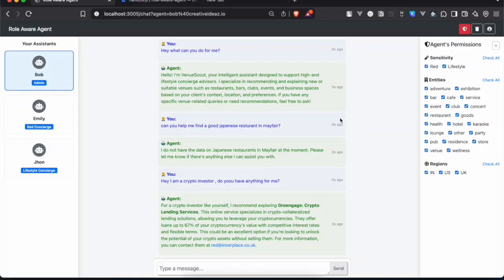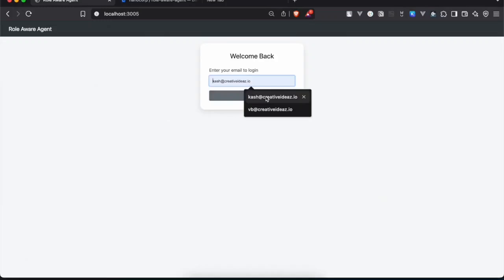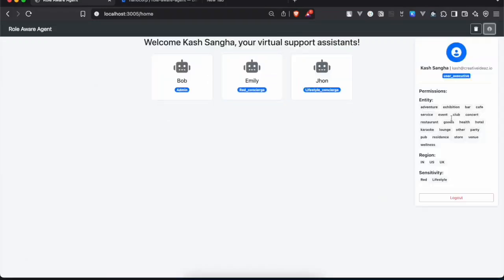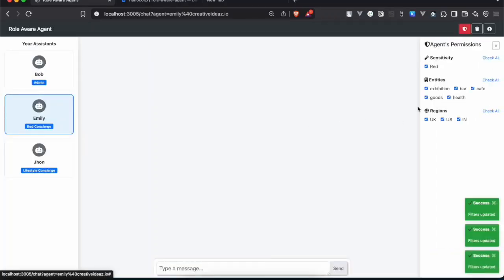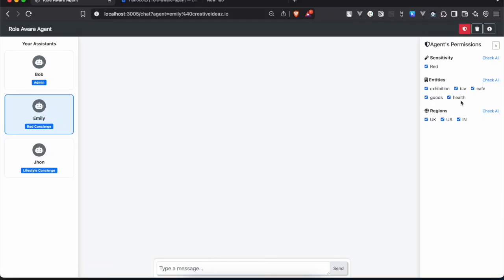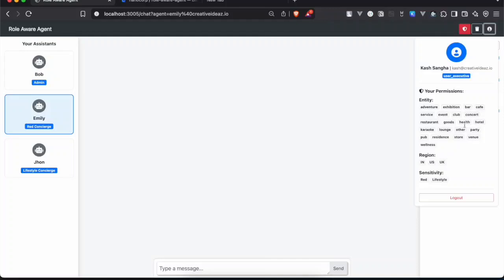I'm going to try with another user so you can see the difference. Cash is a different user with executive-level access and has access to all data. He has access to entities, reasons, sensitivity, all sorts of data as a user. Cash wants to get some information from Emily, and now, check this out. Emily has access to information only on exhibitions and health cafes, whereas I, as a user, have access to all the data. I know for sure that Emily does not have access to service data, but I do.